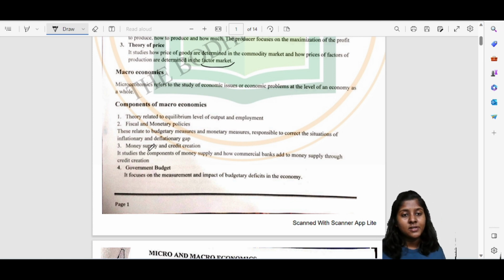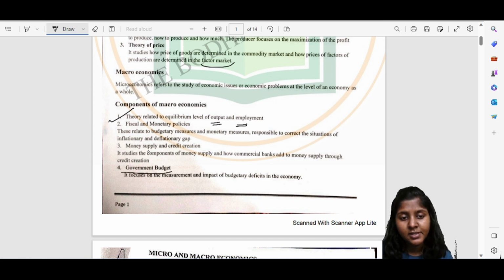So here the first thing that we study is theory related to equilibrium or level of output, and unemployment and employment issues. Then the second one is fiscal and monetary policies, budgetary measures, and the inflationary and deflationary gap. This type of thing we study in macroeconomics. Then money supply and credit creation, how the money is supplied in the market and what are the functions of the commercial bank, all these things we are studying in macroeconomics.